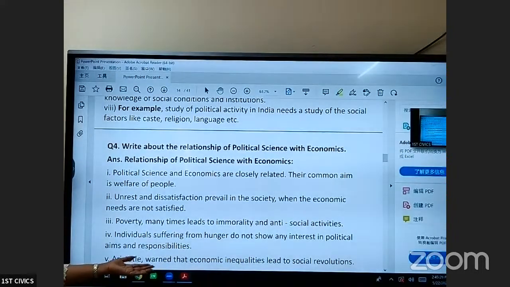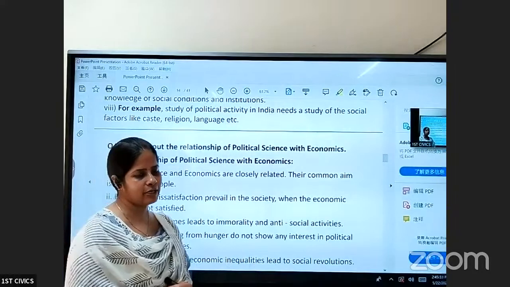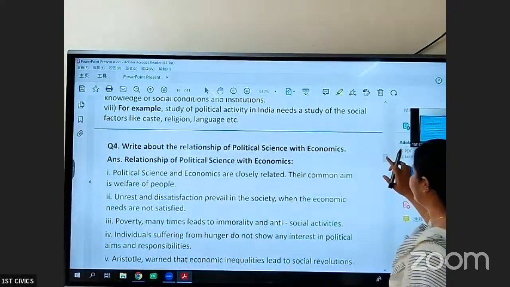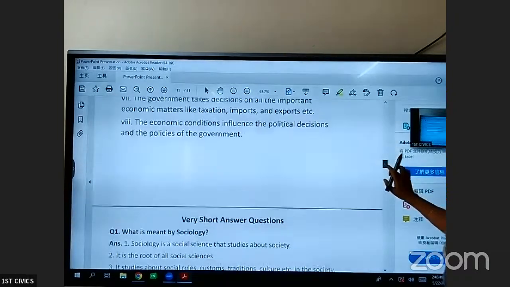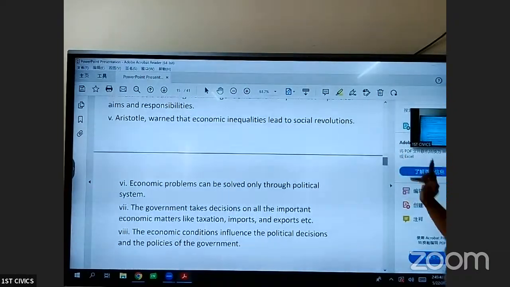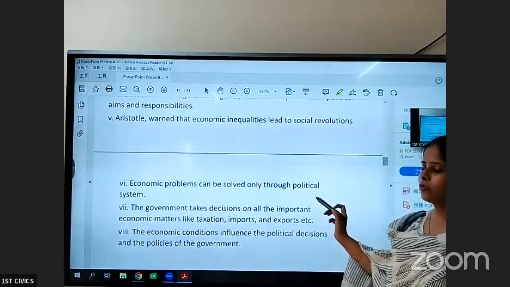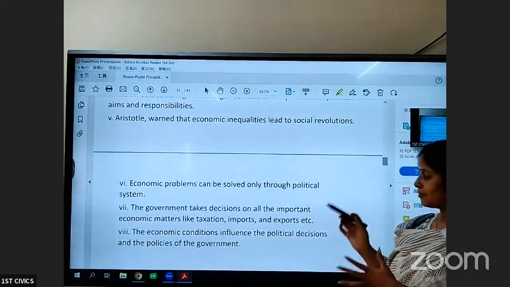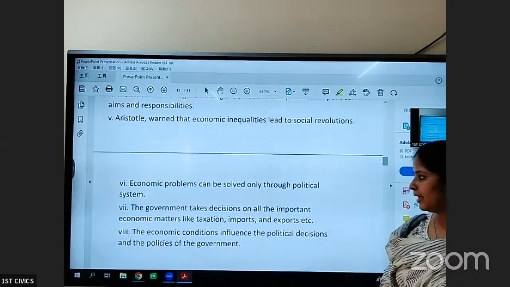Aristotle warned that economic inequalities will lead to social revolutions. If there is economic inequality, then it will lead to social revolutions. Economic problems can be solved only through the political system. When government makes a good policy, then economic problems can be solved.